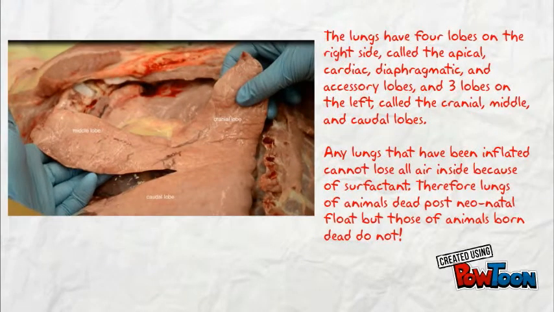The lungs have four lobes on the right side: the apical, cardiac, diaphragmatic, and accessory lobes, and three lobes on the left, called the cranial, middle, and caudal lobes.